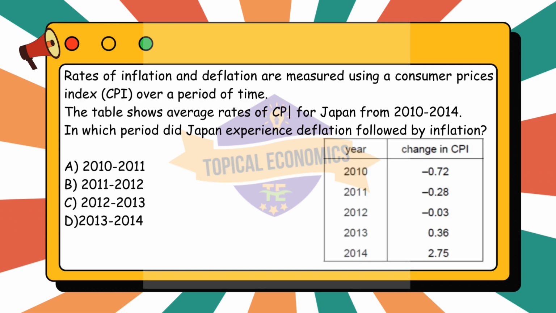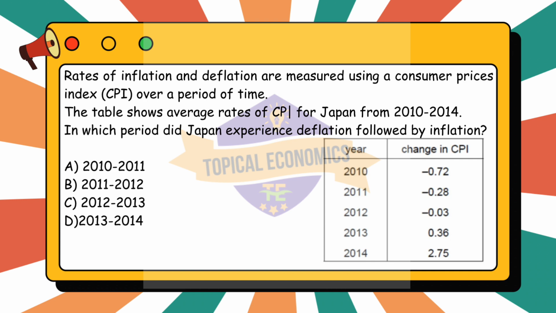Moving to question 38. Rates of inflation and deflation are measured using a Consumer Prices Index, CPI, over a period of time. The table shows average rates of CPI for Japan from 2010 to 2014. In which period did Japan experience deflation followed by inflation? A. 2010 to 2011. B. 2011 to 2012. C. 2012 to 2013. D. 2013 to 2014. This question is from year 2019 October-November version 1 paper.